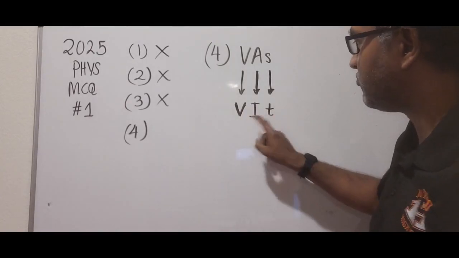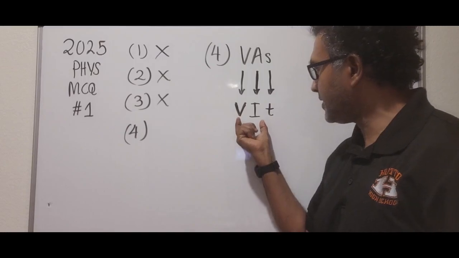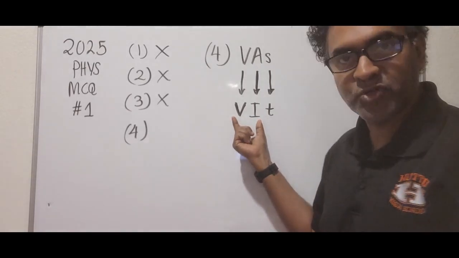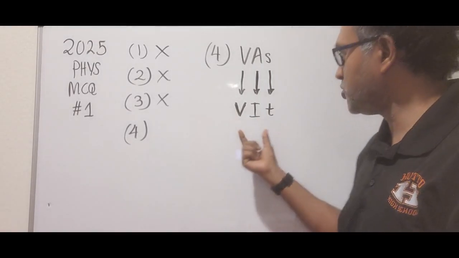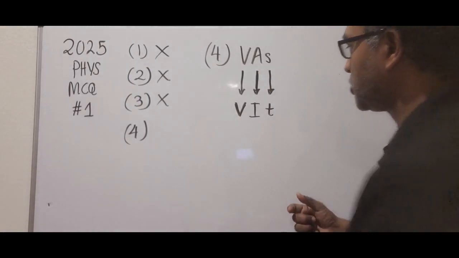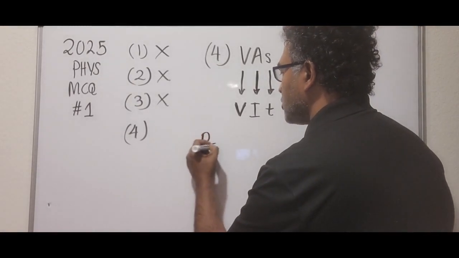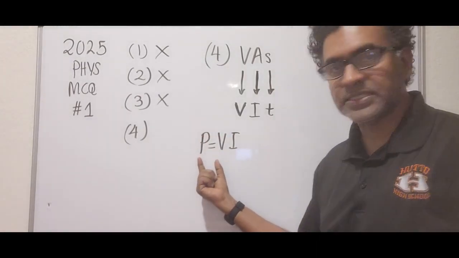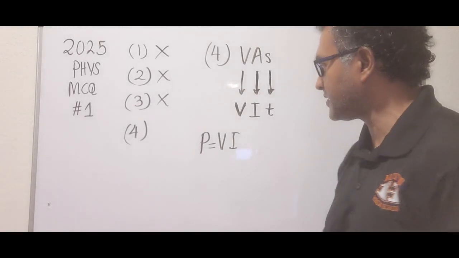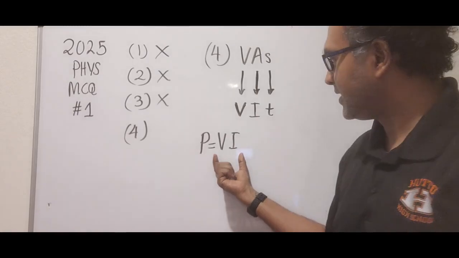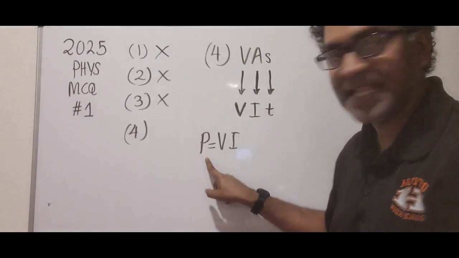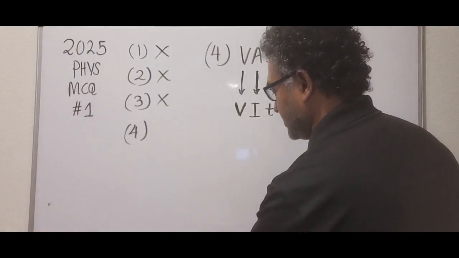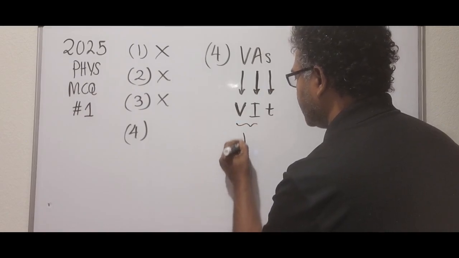So VIT. If you remember electrical energy and current electricity, you must have done an equation like this: P equals VI. The electrical power consumption of an electrical device, P equals VI. So VI stands for power, so remember that. Why?